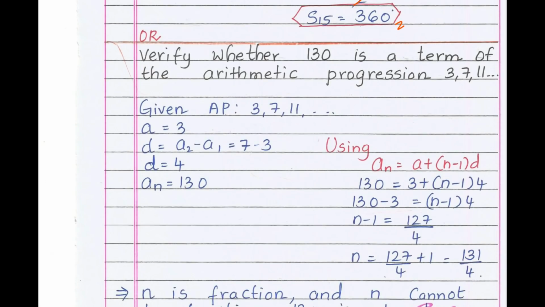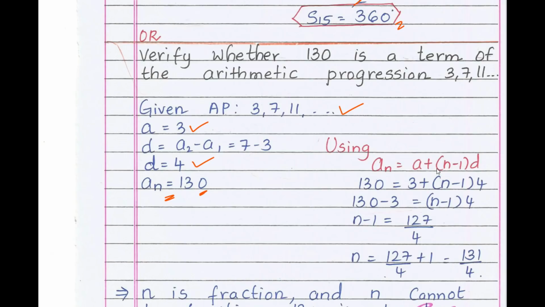Verify whether 130 is a term of the arithmetic progression 3, 7, 11 and so on. It is our question number 19. So what is the given AP? 3, 7, 11 and so on. What is the first term? a equals 3. d equals what? 7 minus 3 is 4. So take the nth term as 130.